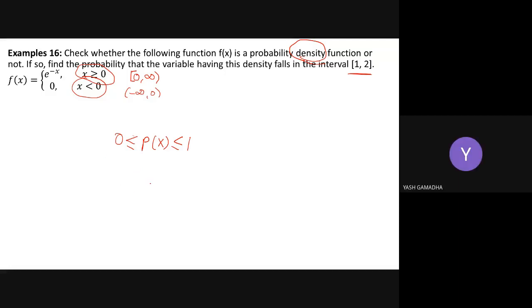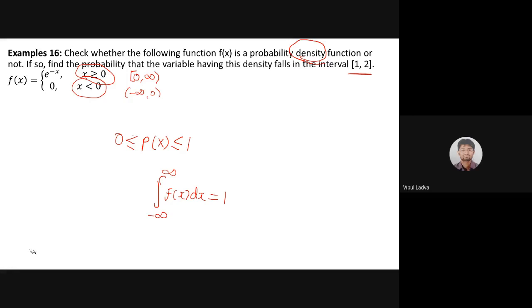And second, what we will check? For this particular case we will use integration. Integration from minus infinity to infinity of f of x dx must lead us to 1. यही चेक करना है, हाँ या ना? Yes or no? Yes. Good. So let's go for the solution now.